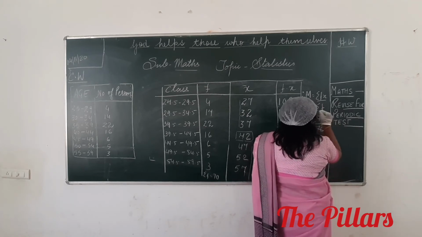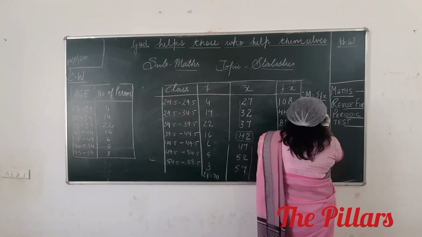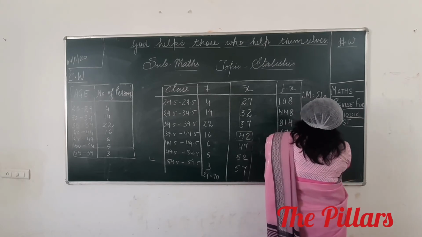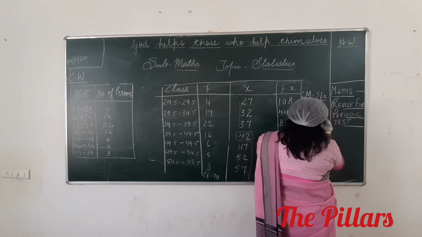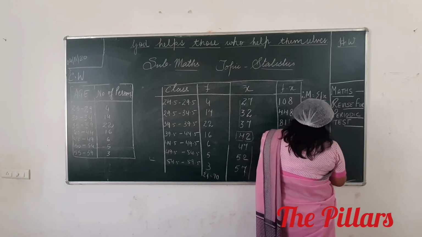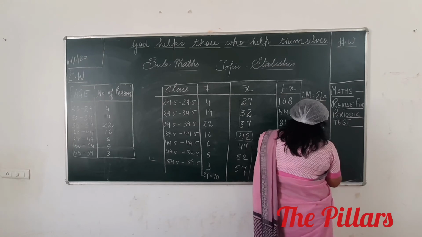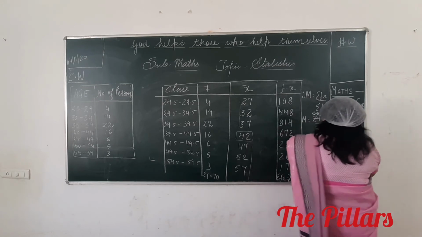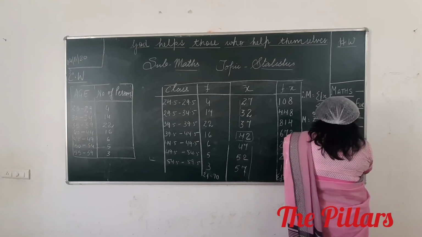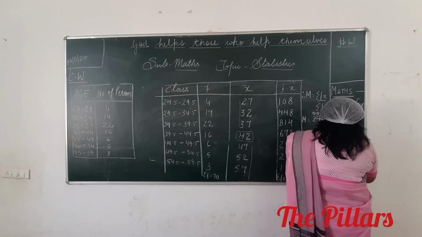Five, 25, 1. Then, will it go by 7 times? No. You can divide it only. 14. 5, 1. Divide by 14. Quickly tell me. Takes so much of time.